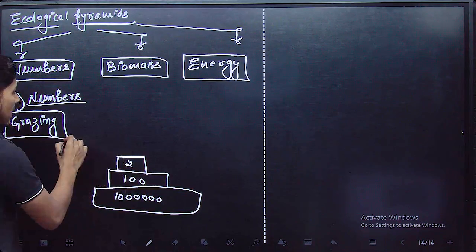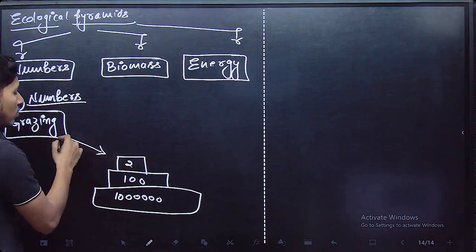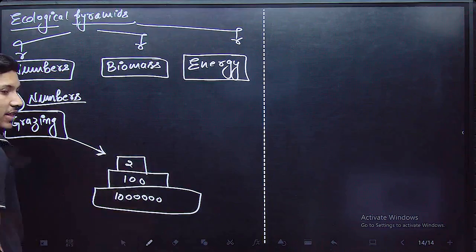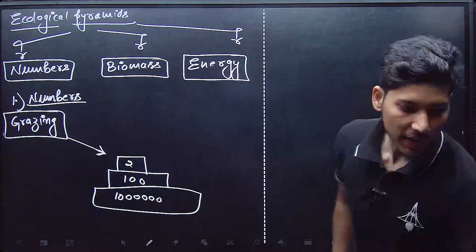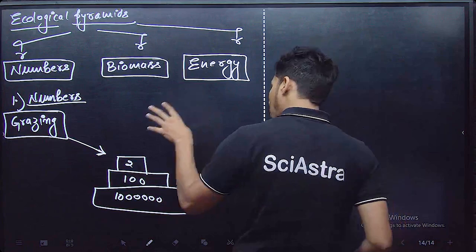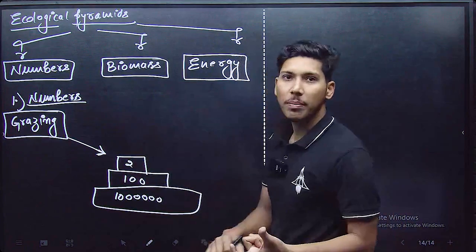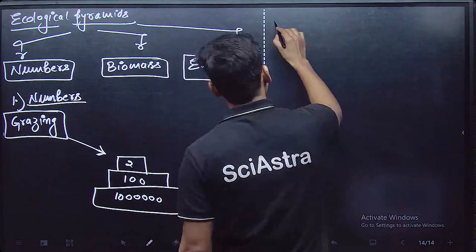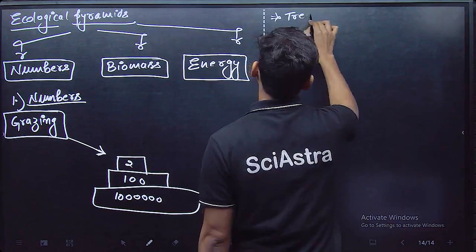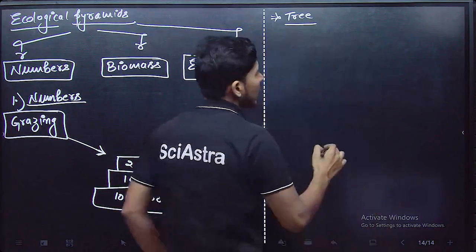So for this grazing ecosystem, if we plot the pyramid of number, it will look like this. Clear? But this pyramid of number is not always upright for all ecosystems. It gets inverted also sometimes. Like if we take a tree ecosystem, how will it look?